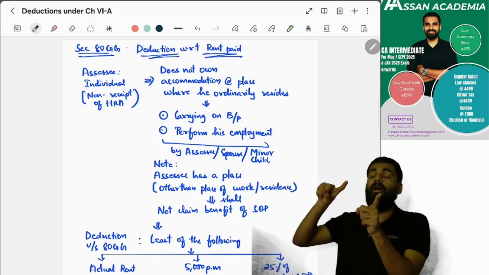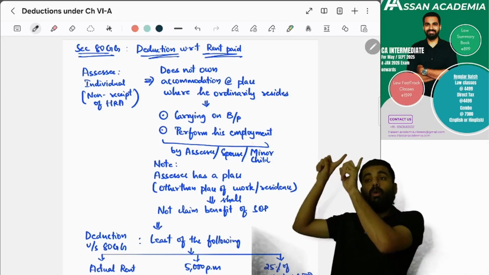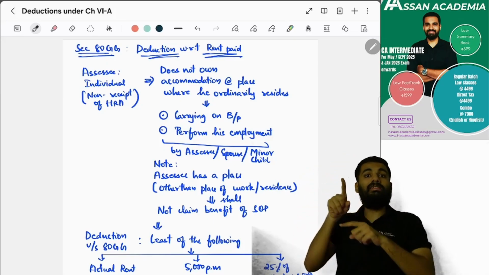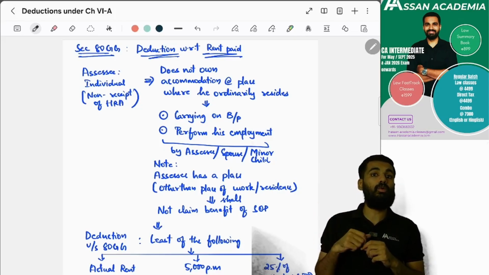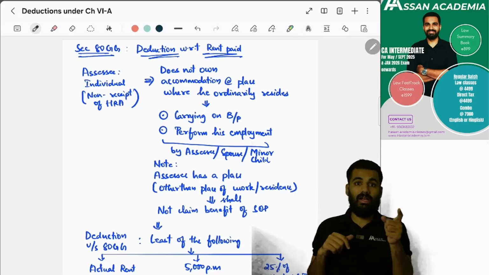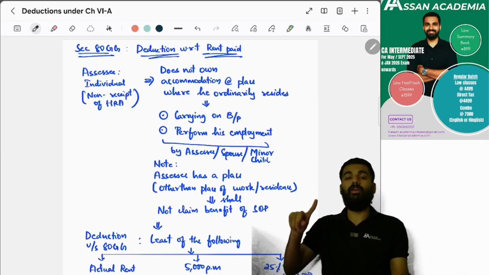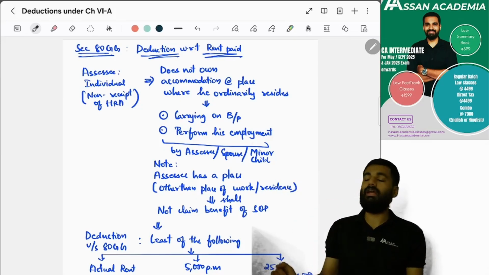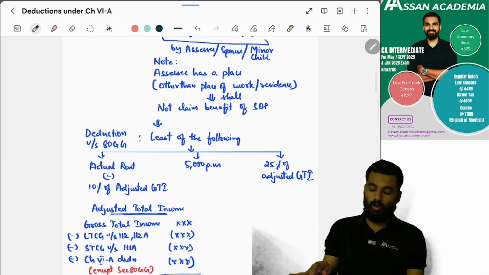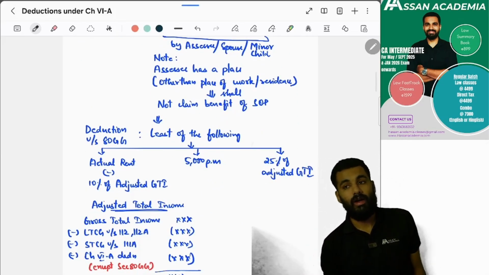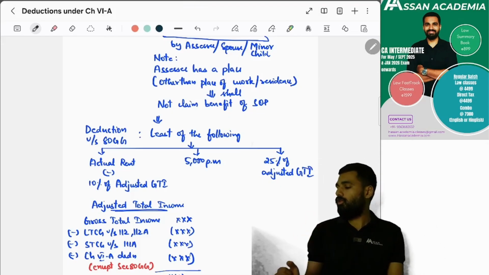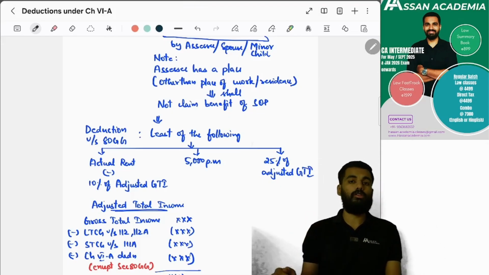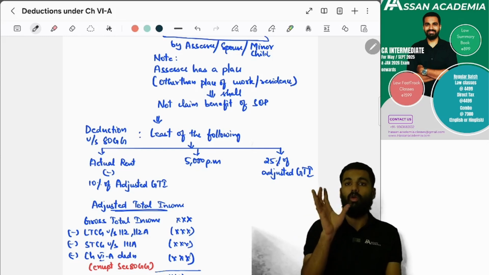But let's say he is owning a house property anywhere else. Is he claiming self-occupied property benefit, which is interest on house property under section 24(b)? He should not claim deduction for it. If he is not claiming deduction for this, then he can claim deduction under section 80GG. What is the deduction? Amount of rent minus 10% of adjusted total income, or 5,000 rupees per month, or 25% of adjusted total income, whichever is lower.